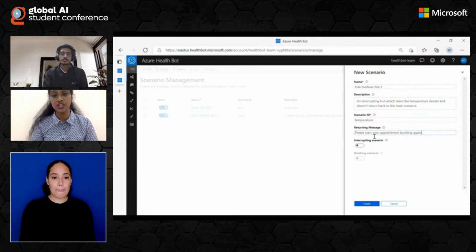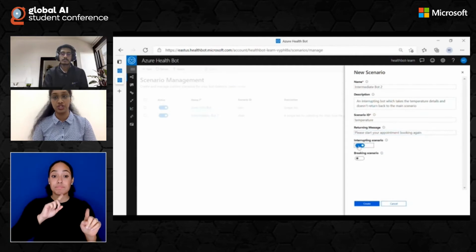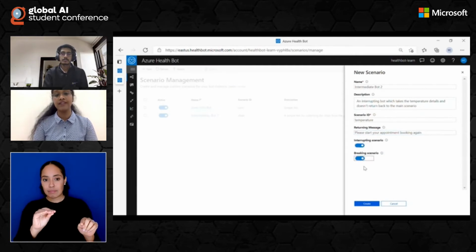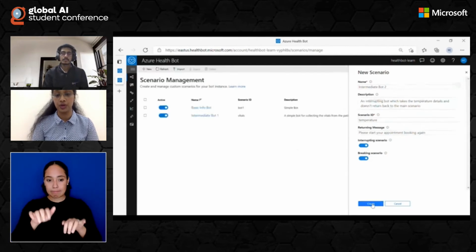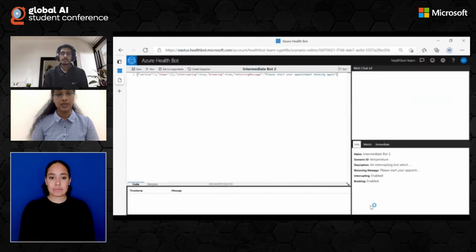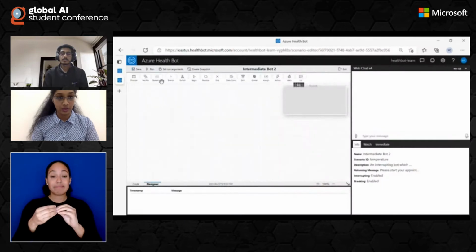And for the returning message, I'm asking them to start with the procedure again because this is a breaking scenario. And for a breaking scenario, we'll have to enable both interrupting and breaking scenario for it to work. And then click on create. We'll again come back to the workspace where we can work on.